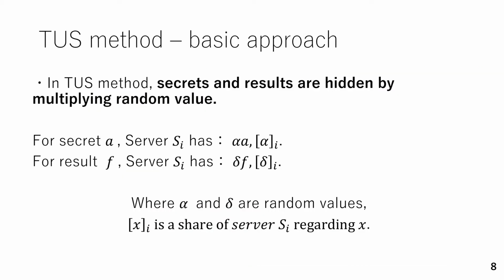Before I explain our method, let me introduce the basic approach of the TS method. We use nearly the same approach as the TS method for the proposed method. As shown in this slide, in the TS method, the secret is hidden by multiplying by random values, and the calculated result is also hidden by multiplying by a different random value.